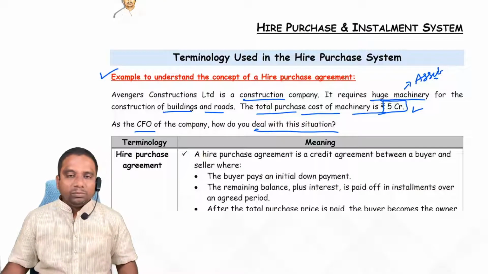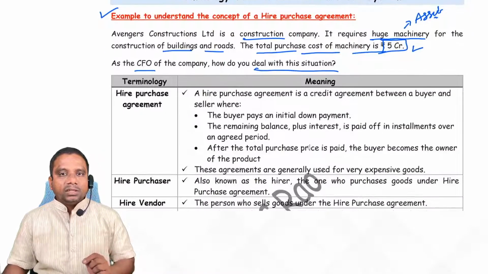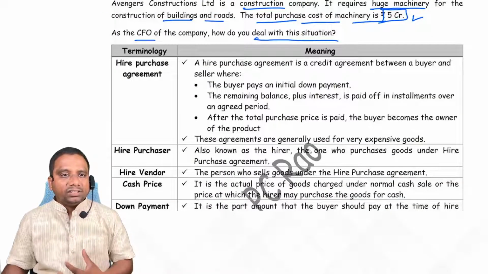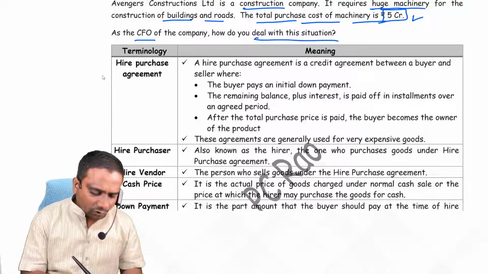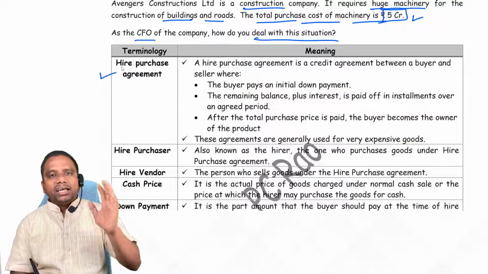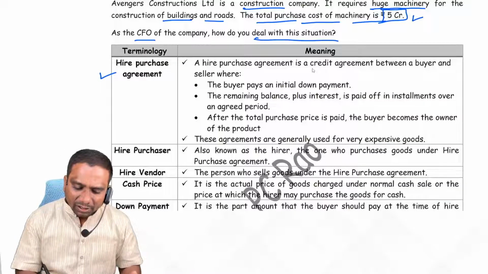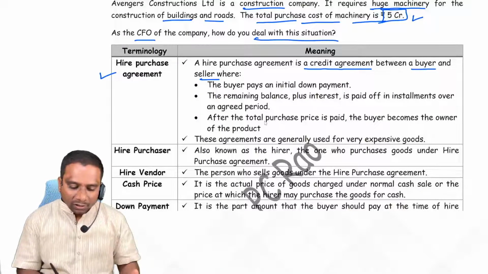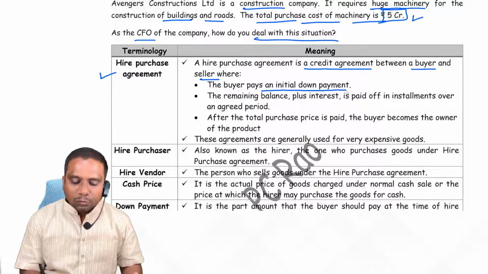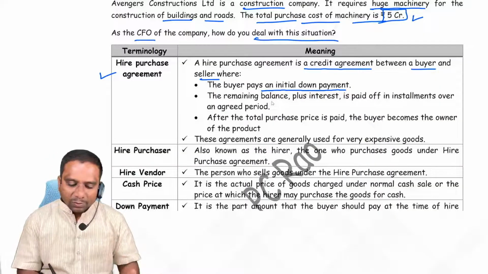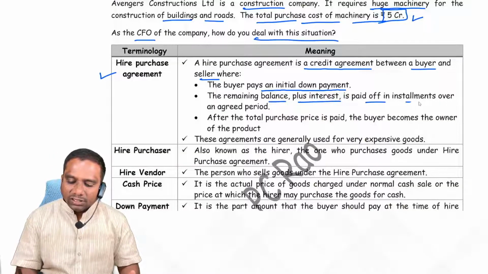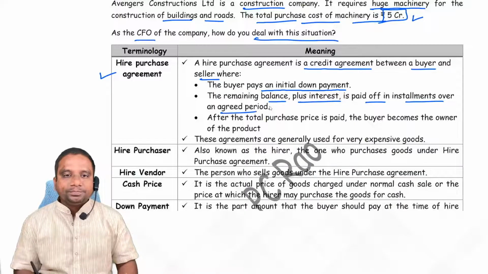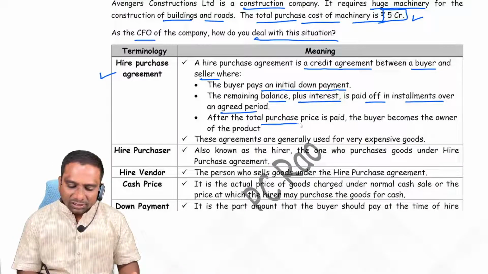So here I am providing material. You can observe here, the terminology which we use in hire purchase is very important. Look at, first of all, hire purchase agreement. What is hire purchase agreement, sir? It is a credit agreement between buyer and seller regarding what? The buyer pays an initial down payment for the purchase of the asset, and the remaining balance plus interest is paid off in installments over an agreed period. After the total purchase price is paid, the buyer becomes the owner of the product.